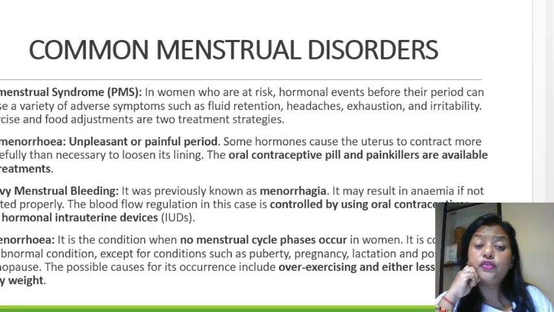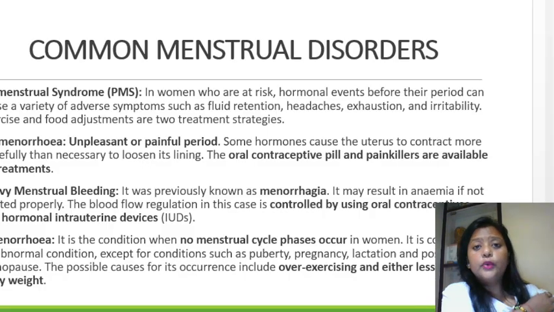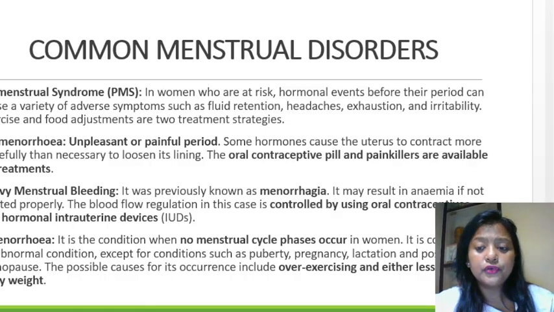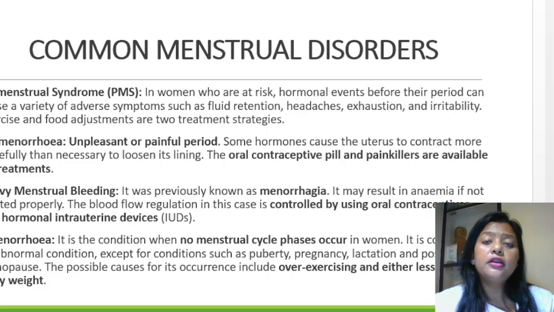If she's not treated well, it might lead to anemia. It can be controlled by using oral contraceptives and hormonal intrauterine devices. Now, the next disorder is amenorrhea.